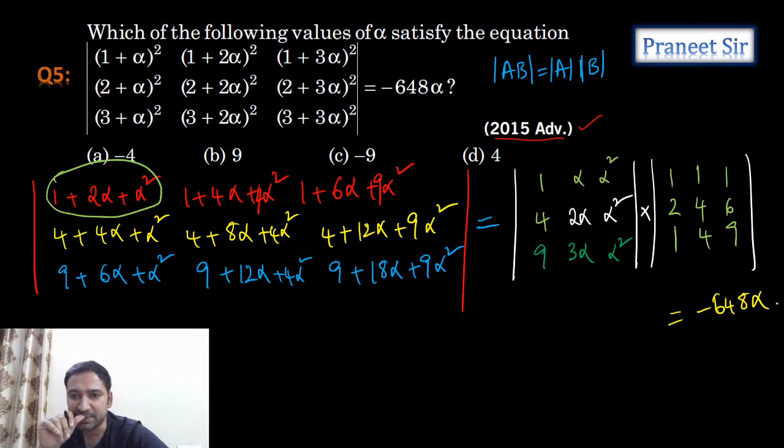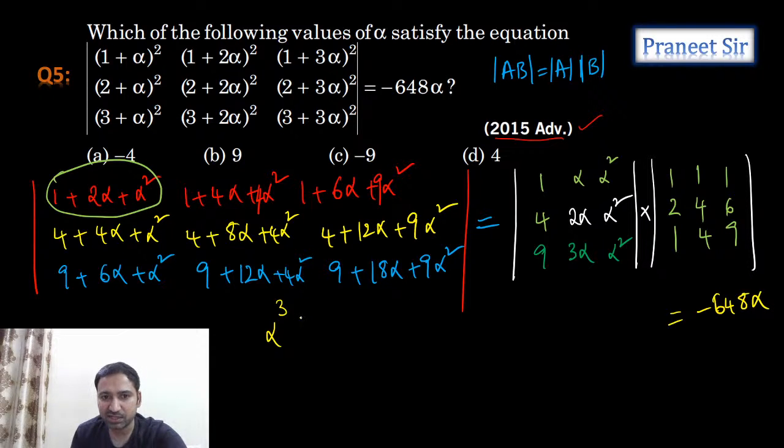Now let's expand it, guys. So this we can write as: second column we can take alpha, third column we can take alpha square. Alpha into alpha square is alpha cube, into 1 1 1, 4 2 1, 9 3 1.